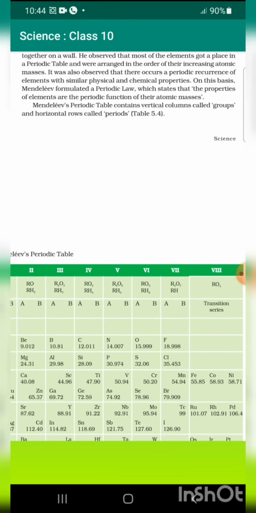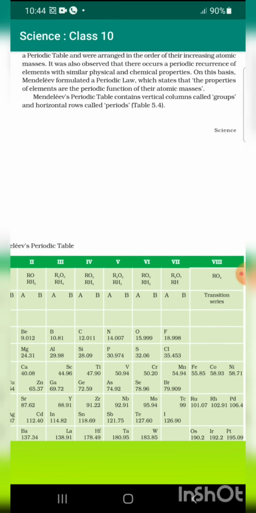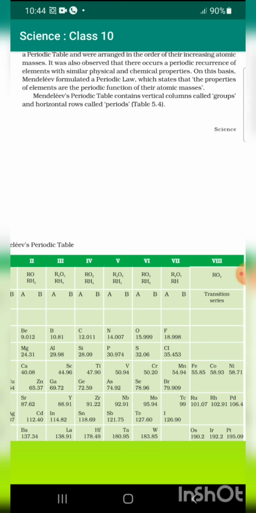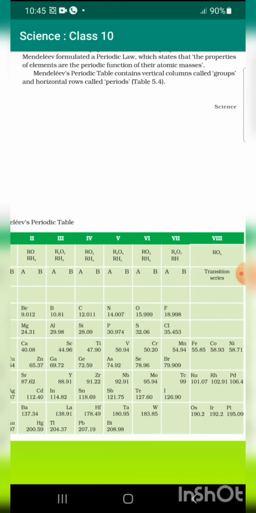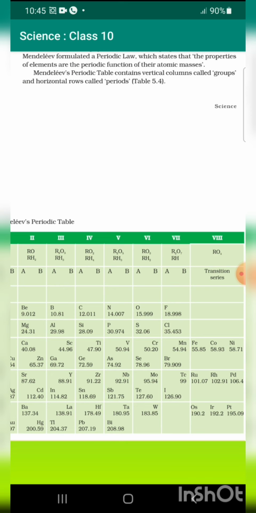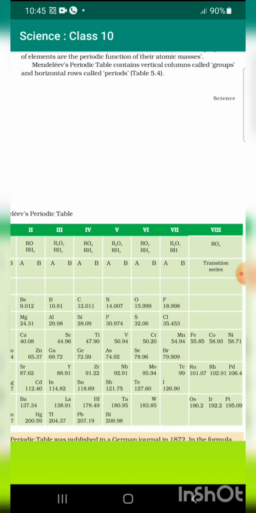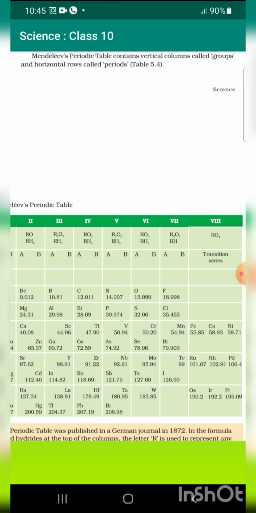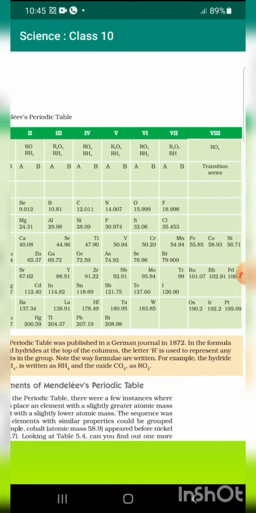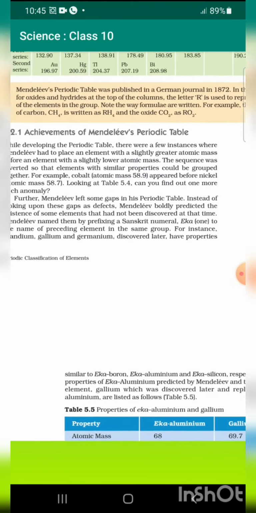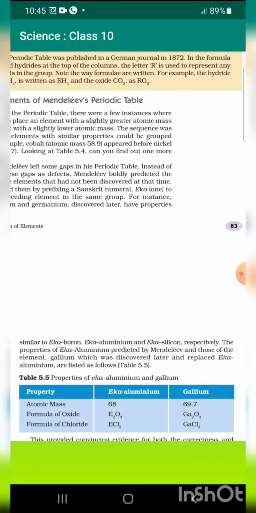He observed that most of the elements got a place in a periodic table and were arranged in the order of increasing atomic masses. It was also observed that there occurred a periodic recurrence of elements with similar physical and chemical properties. On this basis, Mendeleev formulated a periodic law which states the properties of elements are the periodic function of their atomic masses. Mendeleev's periodic table contains vertical columns called groups and horizontal rows called periods. Mendeleev's periodic table was published in a German journal in 1872.